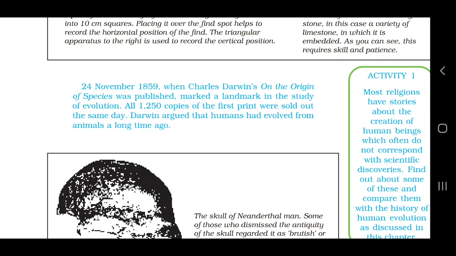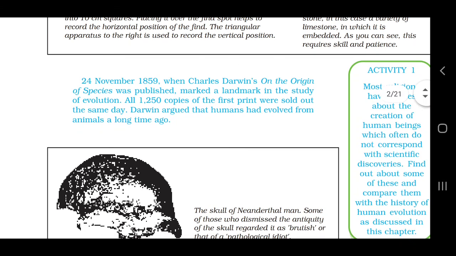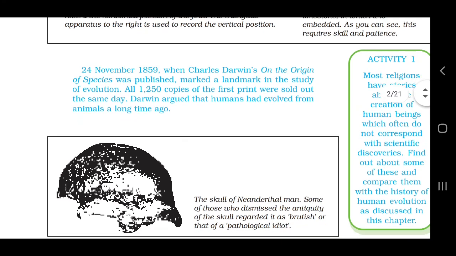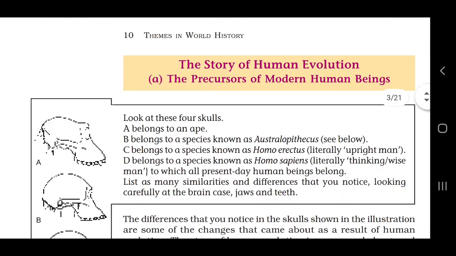In that book, he clearly said that humans had evolved from animals. He made 1250 copies of the first print of his book, and those 1250 copies were sold in one day only. So when people studied his book, research began, and the story of human evolution started from that time.